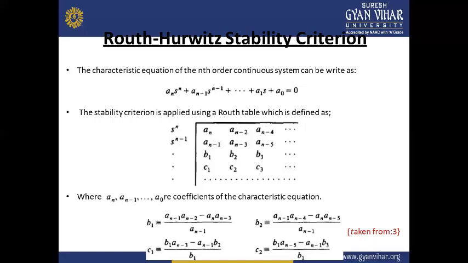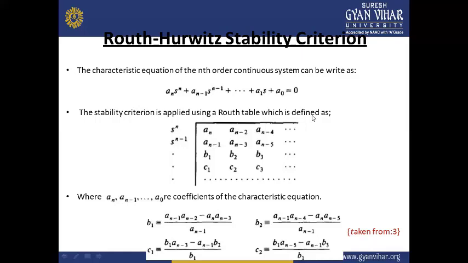The second is the analytical testing, in which the necessary and sufficient conditions are there, which can be used for evaluating the Routh-Hurwitz polynomial criteria. Therefore, if you look at the stability criteria, we have to first create a matrix, or we can also call it a Routh-Hurwitz array, as shown in this figure.